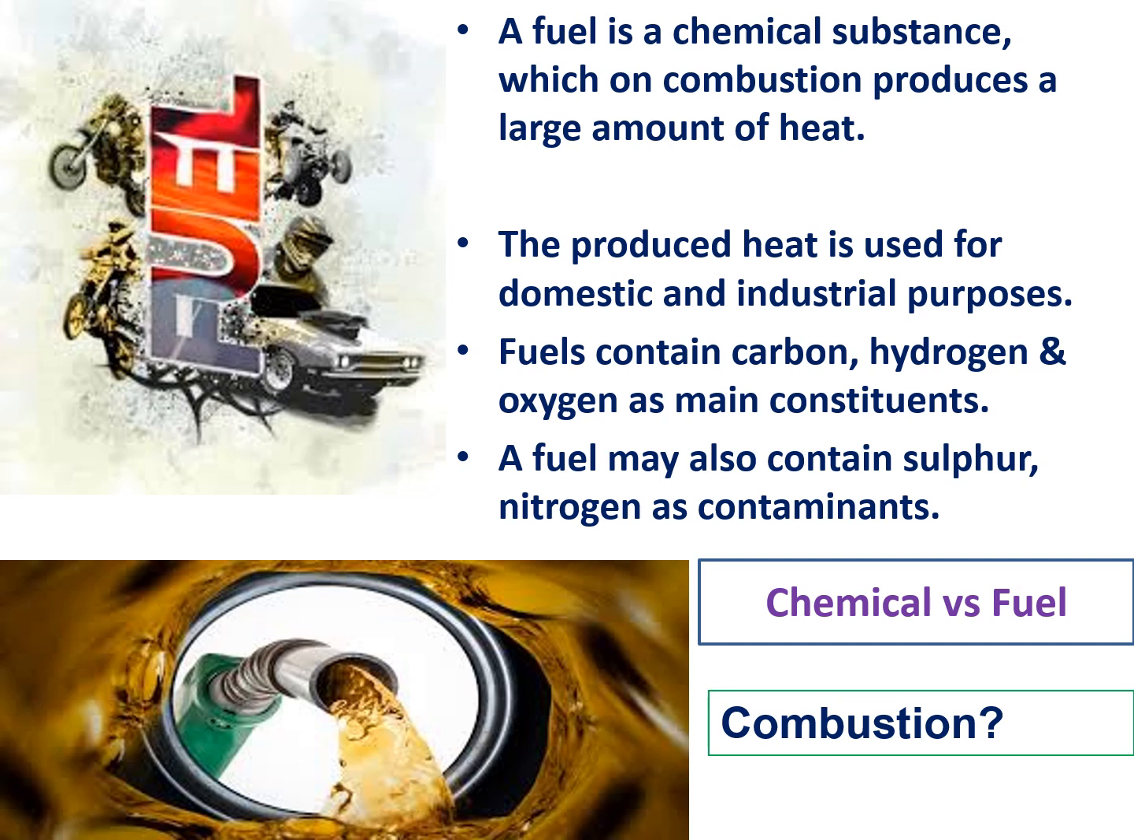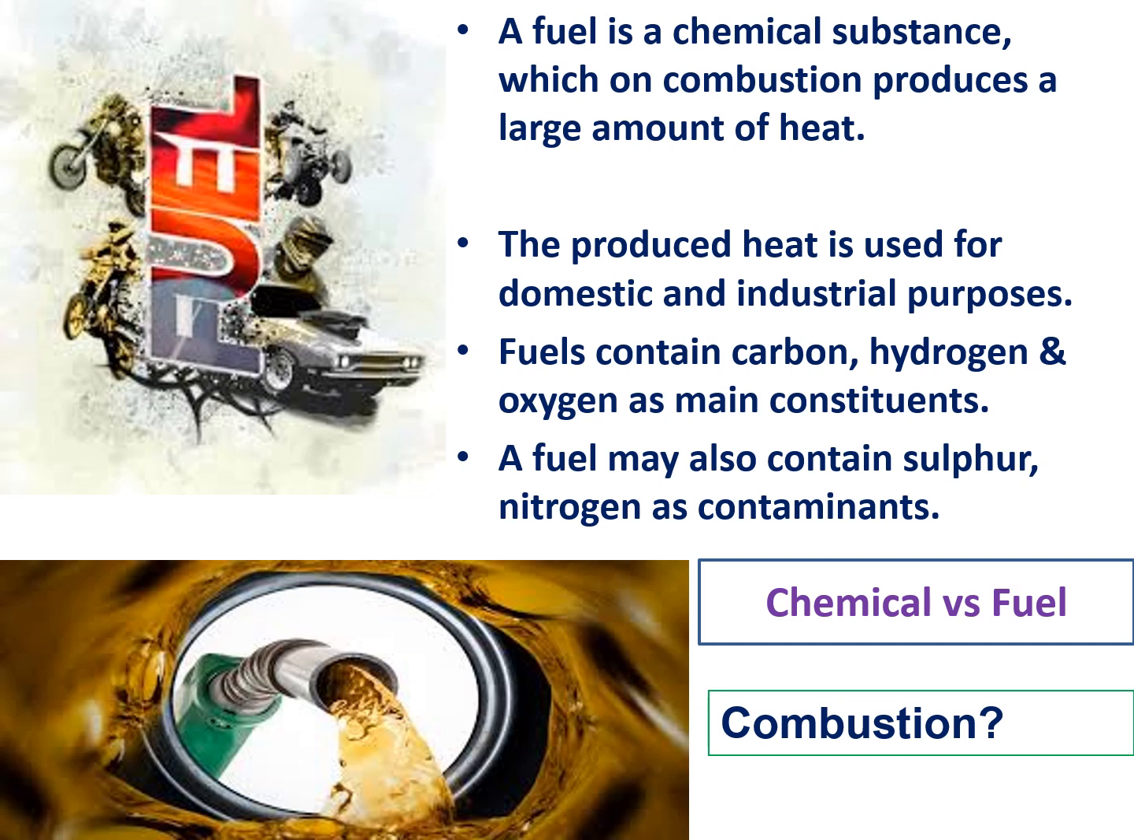So what is the difference between chemicals and fuels? All fuels are chemicals. For example, we know different types of fuels: petrol, also called gasoline, diesel, and kerosene. These are all fuels. When they are burned, they produce a large amount of heat energy. But they are themselves chemicals. Petrol consists of carbon-carbon bonds and carbon-hydrogen bonds. These are chemicals, but not all chemicals are fuels.